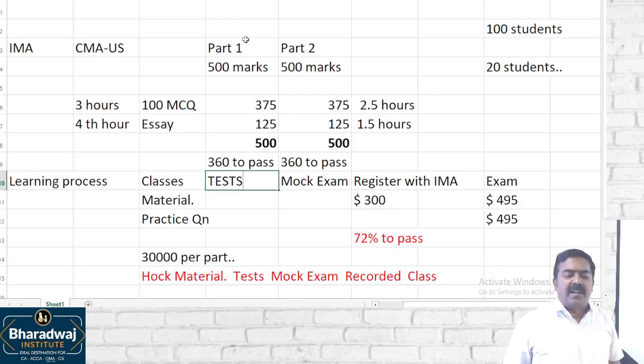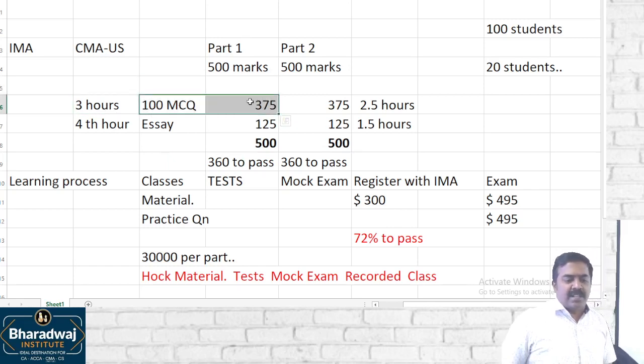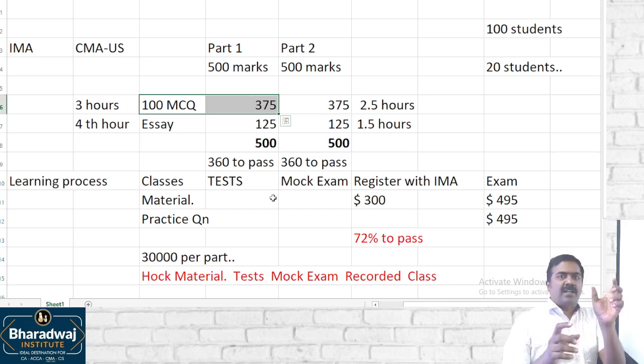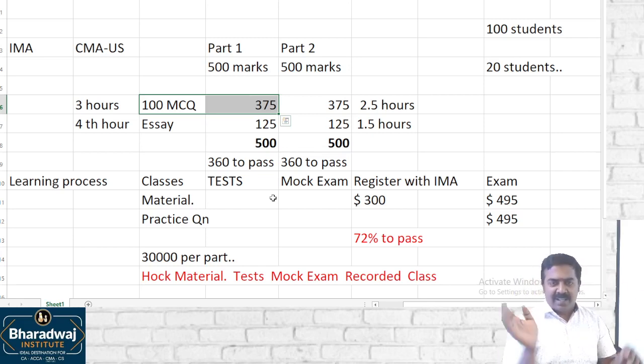There is no negative marking for MCQ. How to answer 100 MCQs? What I did is, MCQ 1, tough, skip it. 2, tough, skip it. 3, 4, 5, 6, 7, 10. For me, 10 MCQs, I was not able to touch it. I skipped it.